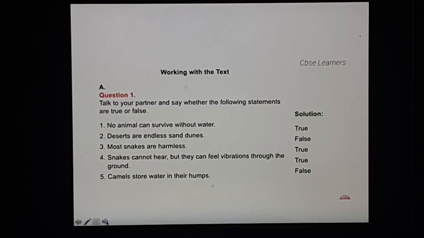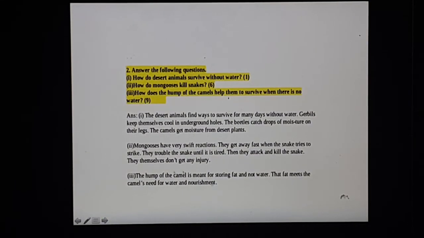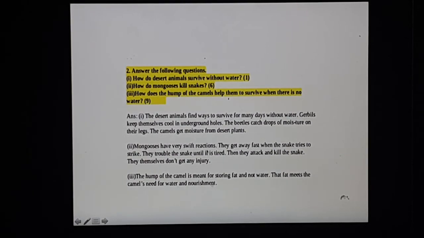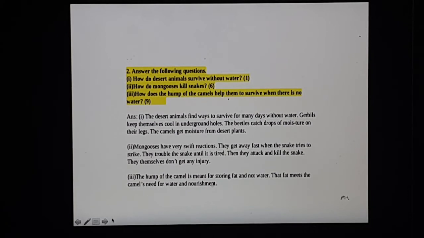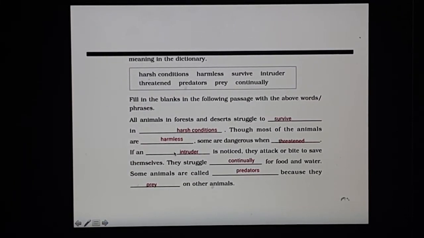So here are your solved exercises. We discussed them. Now you can also copy from here if you have some doubt. And these answers, though I have solved them for you, if you want to write your own answers, you are free to do so. You can do that. There is no problem in that.